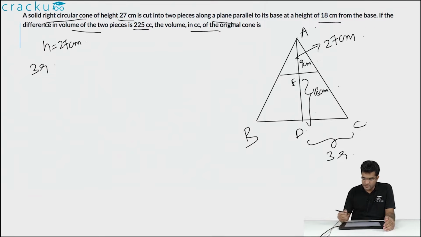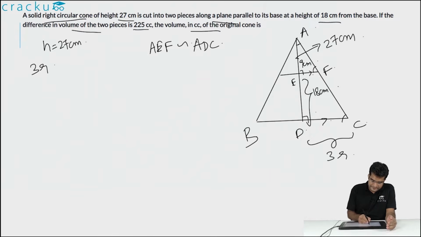So, if you consider the two triangles AEF, this is similar to the triangle ADC, because all the angles will be the same. Angle A is common and EF is parallel to BC. So, all the angles, that is AEF, will be same as ADC and AFE will be same as ACD. So, as all the angles are the same, all the sides will be in the exact same proportion.